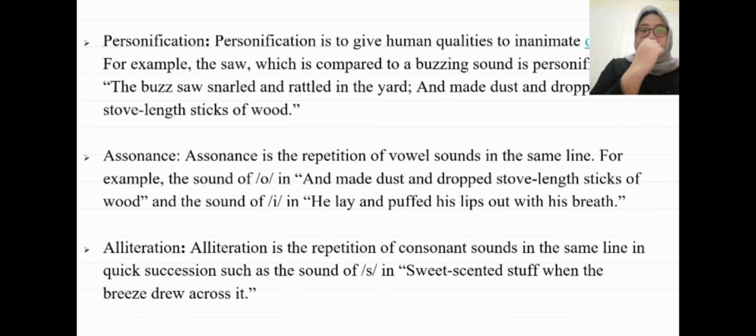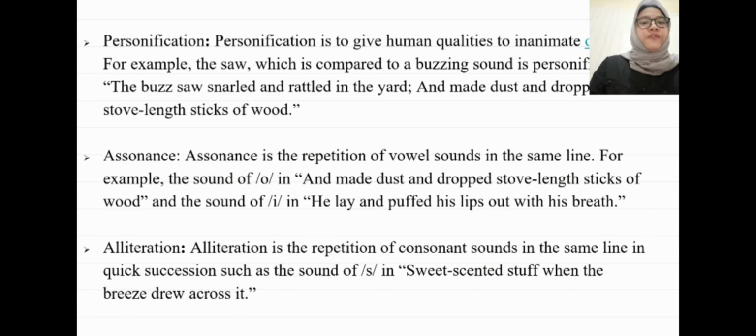And there is alliteration. Alliteration is the repetition of consonant sounds in the same line in quick succession, such as the sound of S in the sentence, "sweet-scented stuff when the bees drew across it."